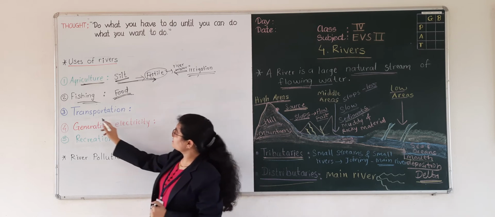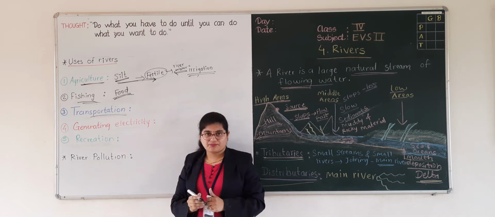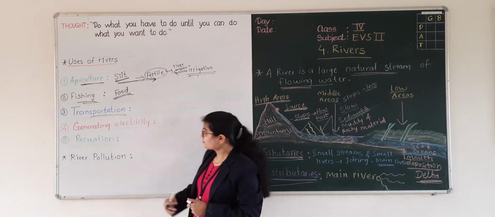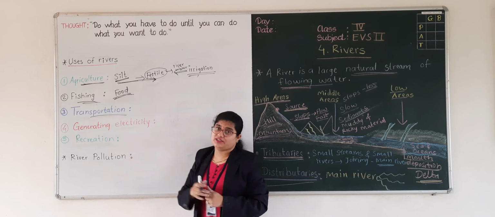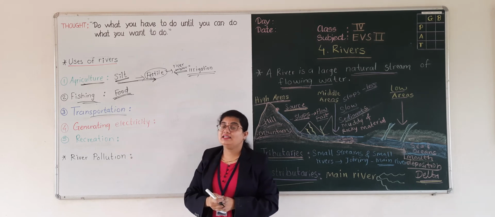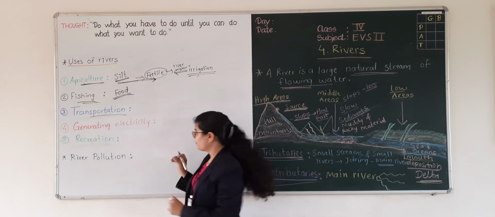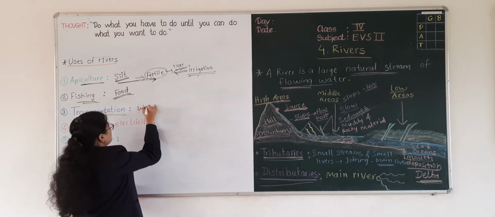Then the next one is transportation. In India, transportation is very important. And water transport has a very low cost.